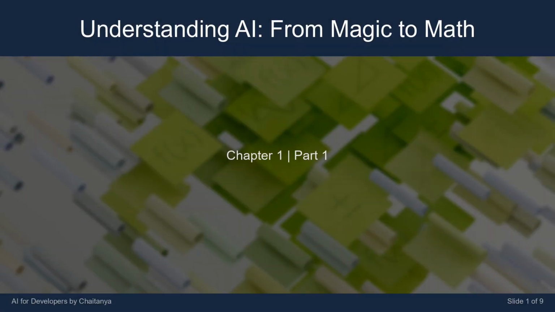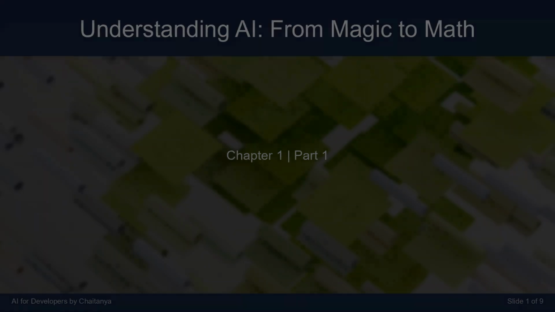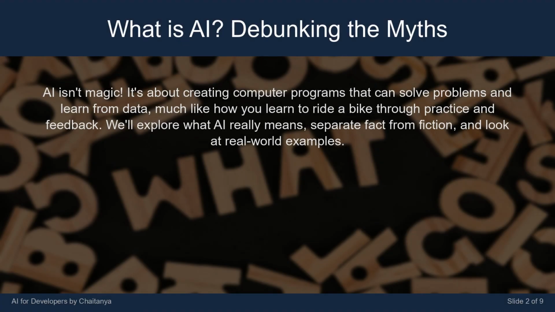I'm Chaitanya Talking Bot. Today's lesson is titled Understanding AI, From Magic to Math. AI isn't magic. It's about creating computer programs that can solve problems and learn from data, much like how you learn to ride a bike through practice and feedback. We'll explore what AI really means, separate fact from fiction, and look at real-world examples.